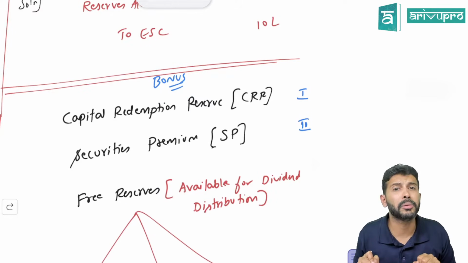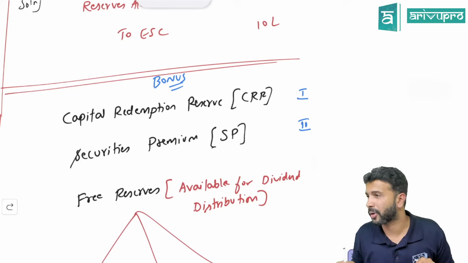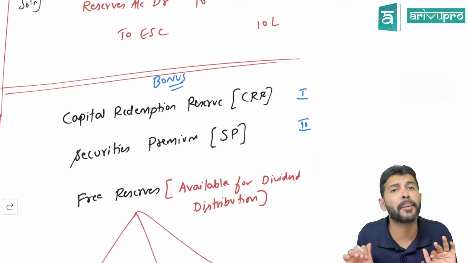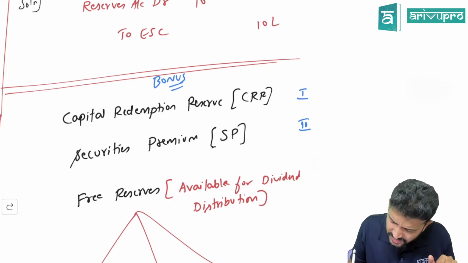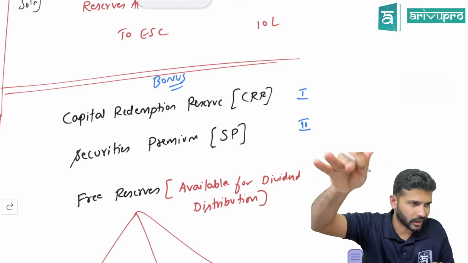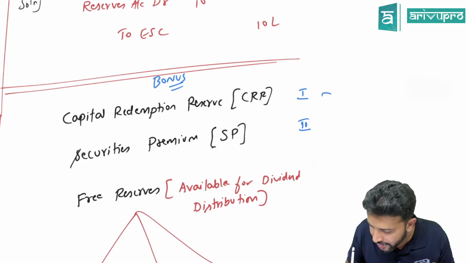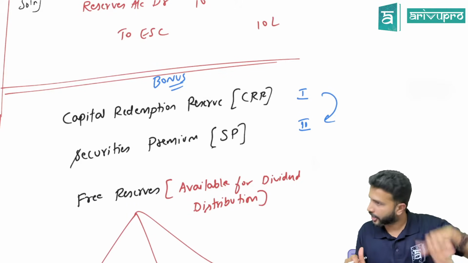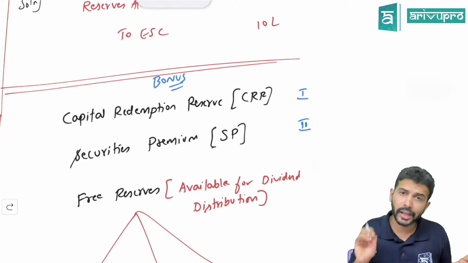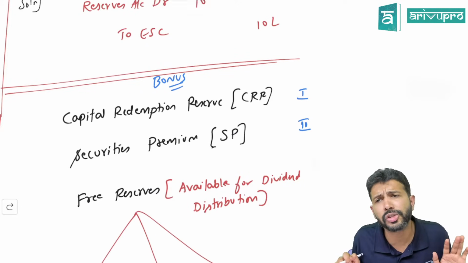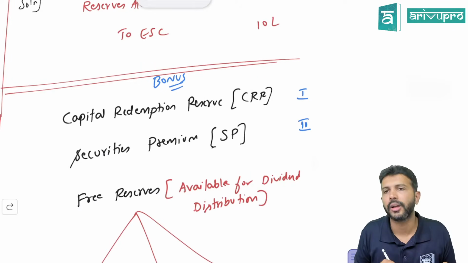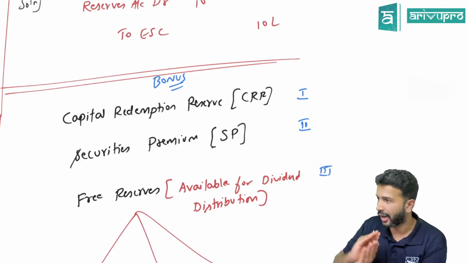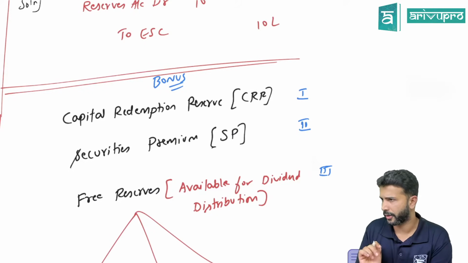So securities premium has second priority, because CRR has the least utilization. If you still need balance for bonus issue, go for the next one, which is free reserve. So free reserve is the last priority.